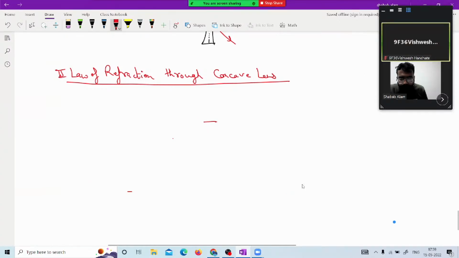This is the lens I'm taking, and this is the effective length of the entire lens we are talking about.